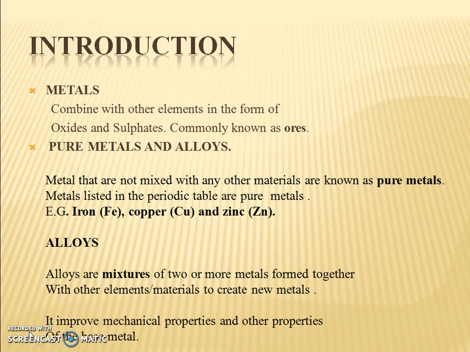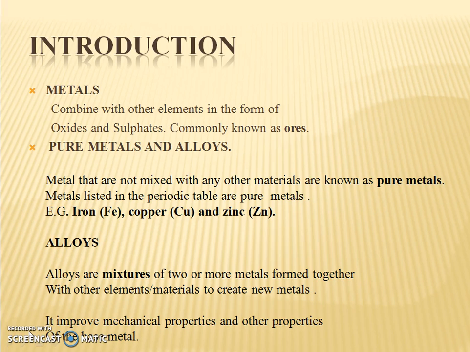So first we'll be talking about the metals. Metals combine with other elements in the form of oxides and sulfides. Most probably we'll be calling these metal ores. For example, iron ore.